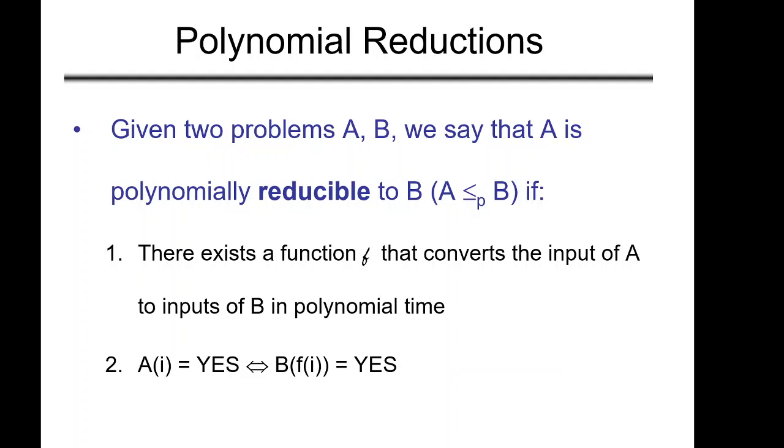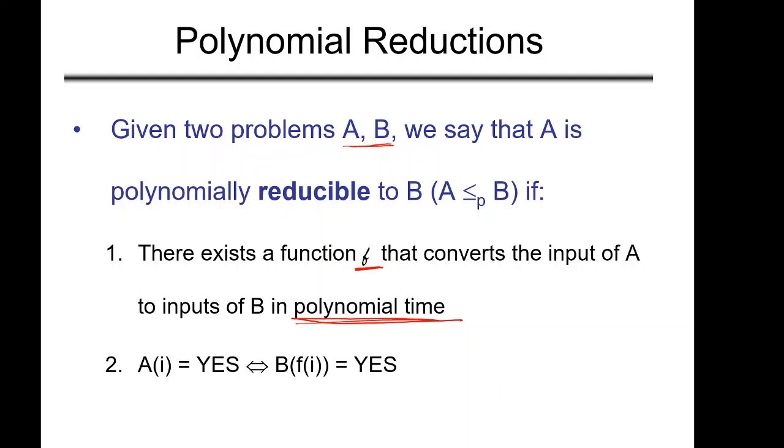Now there is one important term, which is called polynomial reduction. Reduction is clear; now what is polynomial reduction? If we are given two problems A and B, we say that A is polynomially reducible to B if there exists a function f that can convert the input of A into the input of B in polynomial time.